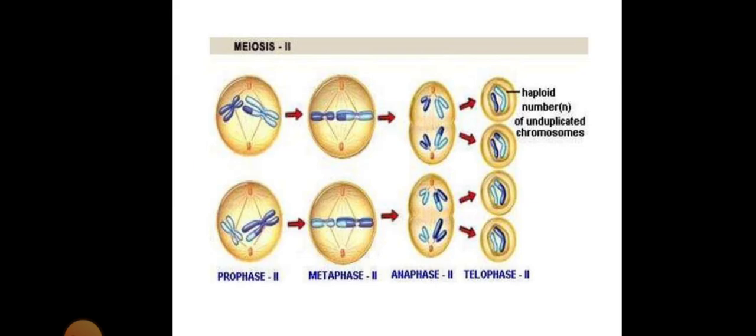This takes place in meiosis 2, which has prophase 2, metaphase 2, anaphase 2, and telophase 2. In telophase 2, four cells are formed, and the haploid number n is of unduplicated chromosomes.